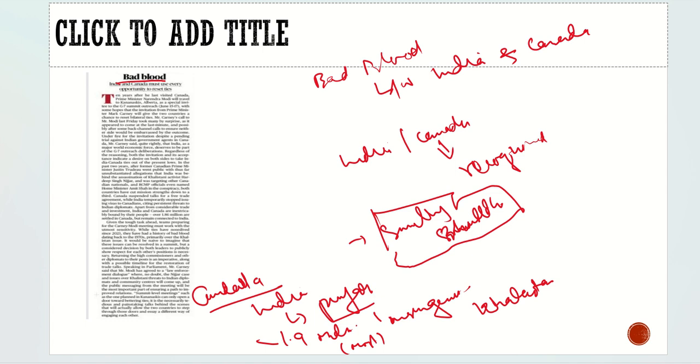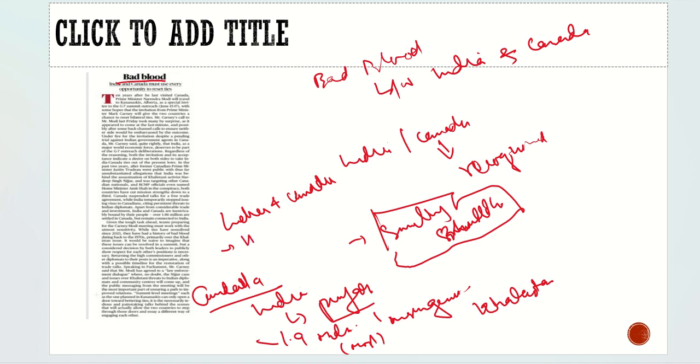So Canada became the second home for the Punjabis, and these were the people who demanded Khalistan and encouraged the Khalistani movement. And who supported them? They were supported by Canada. Because of this, the relationship between India and Canada started to deteriorate, and eventually came the Hardeep Singh Nijjar case.